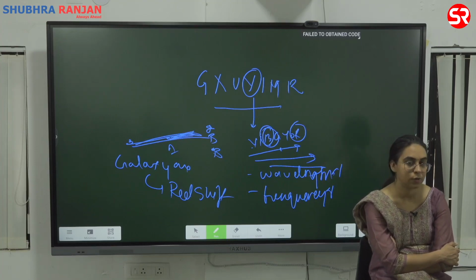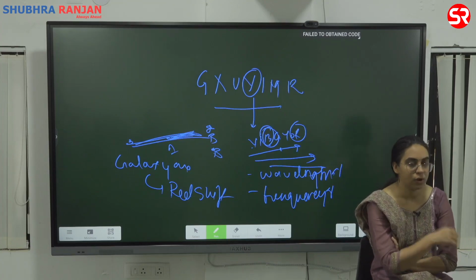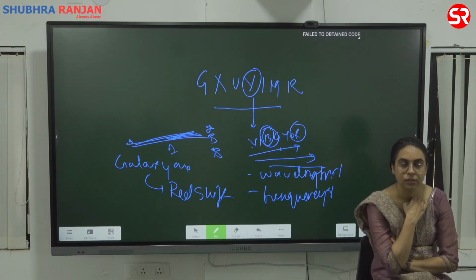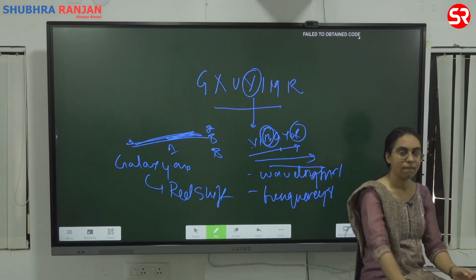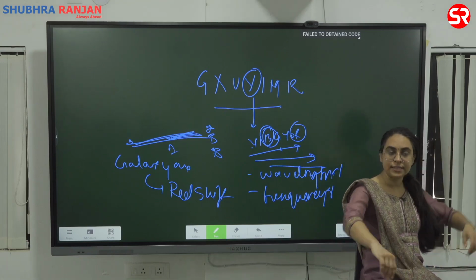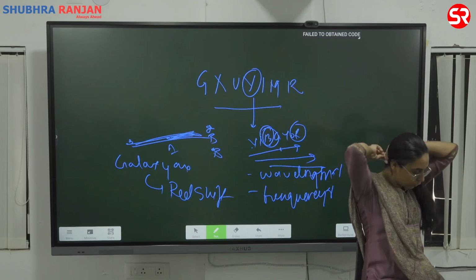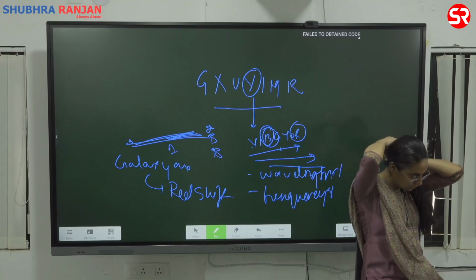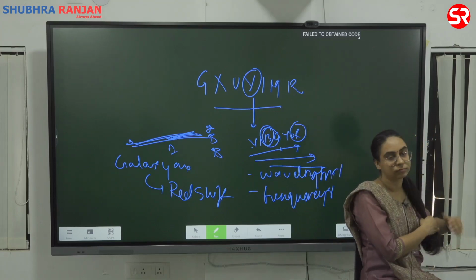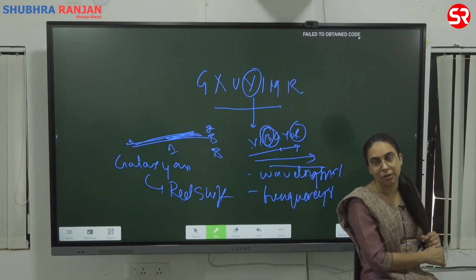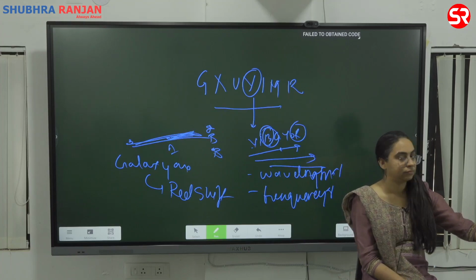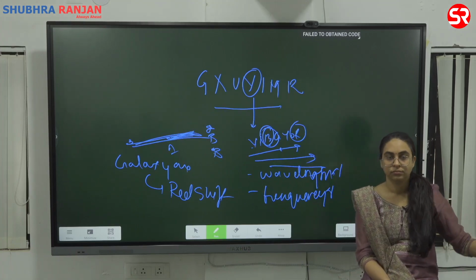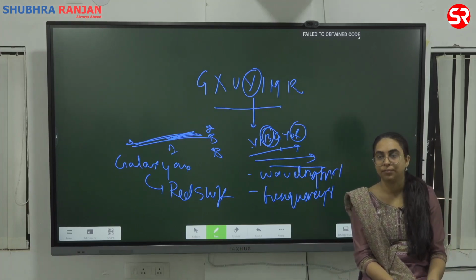The theory says the overall size and mass of universe remains constant at any point of time.